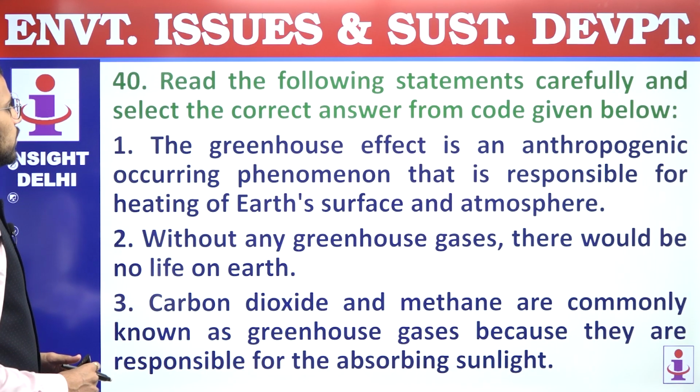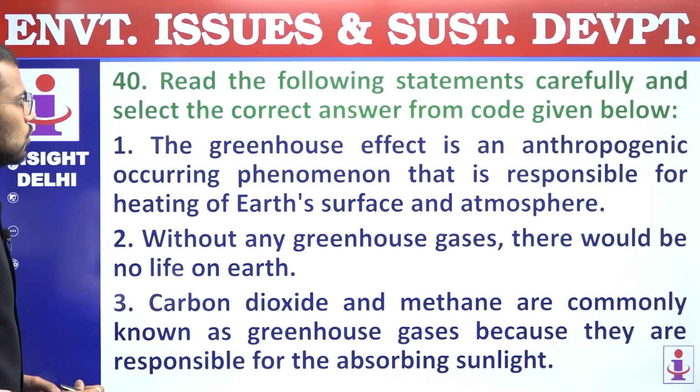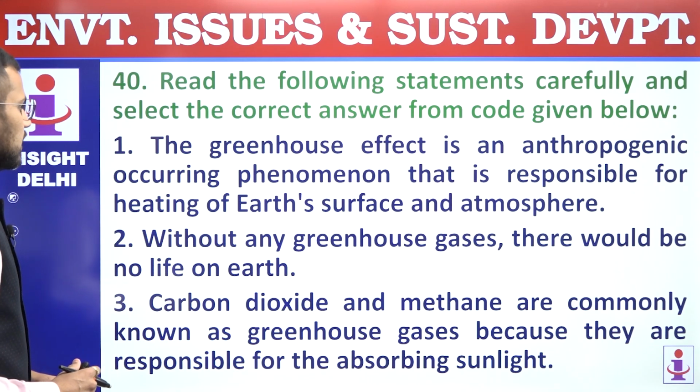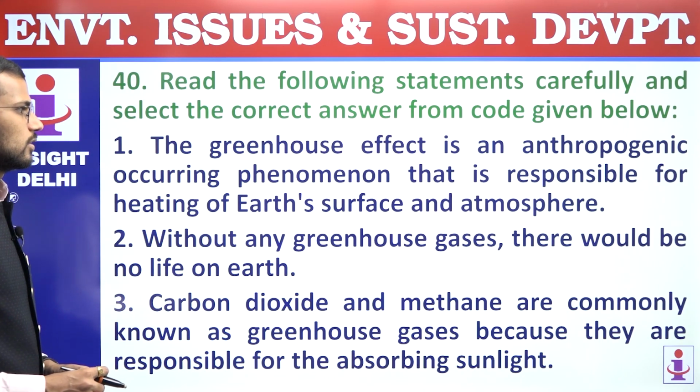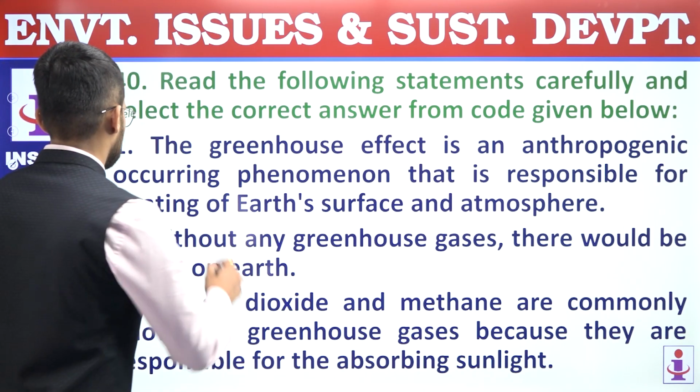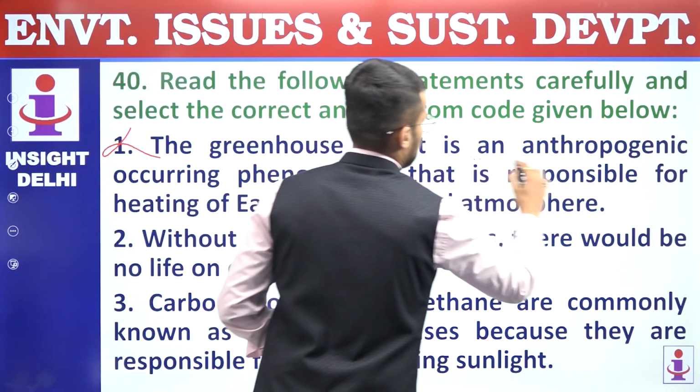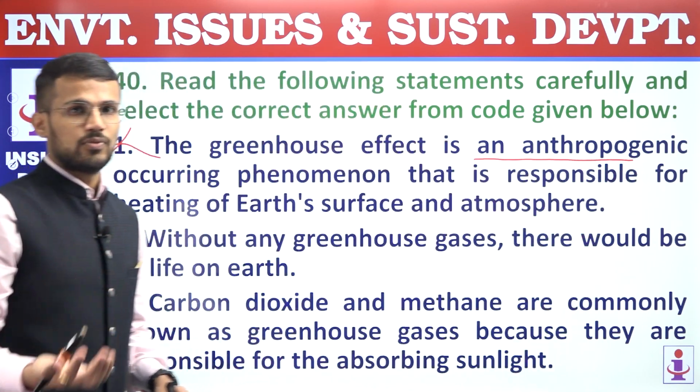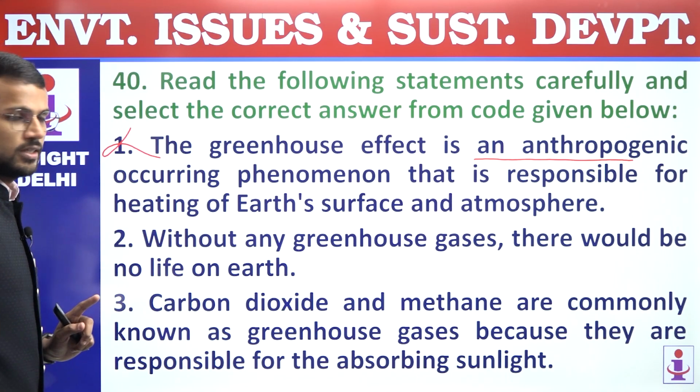40th question. Read the following statements carefully and select the correct answer from code given below. First, the greenhouse effect is an anthropogenic occurring phenomenon that is responsible for heating of Earth's surface and atmosphere. Incorrect statement. It is not anthropogenic. It is a natural phenomenon, and that's why first statement is incorrect.